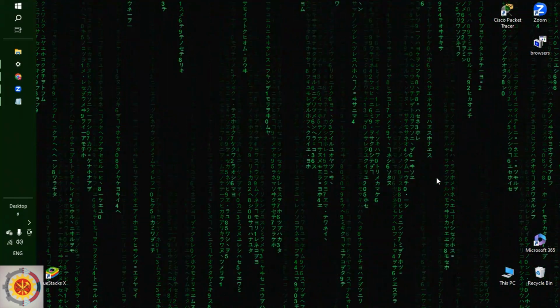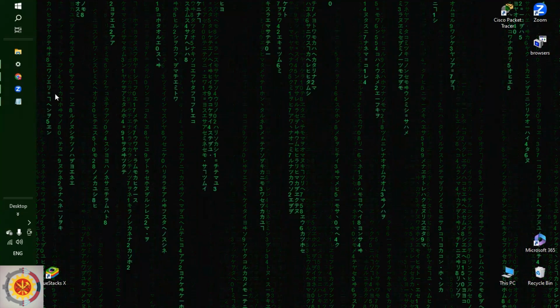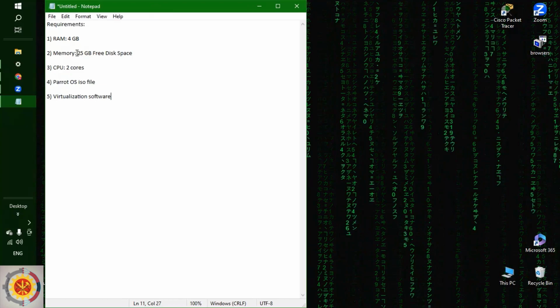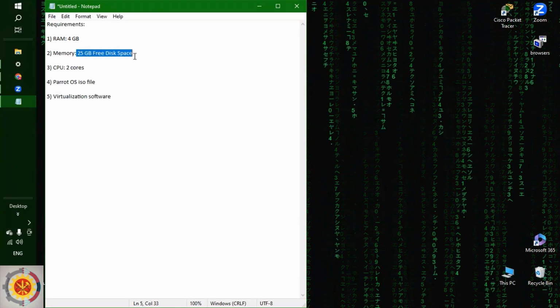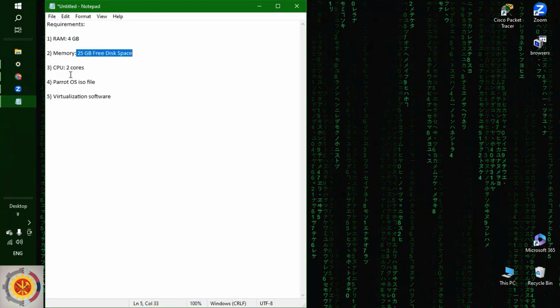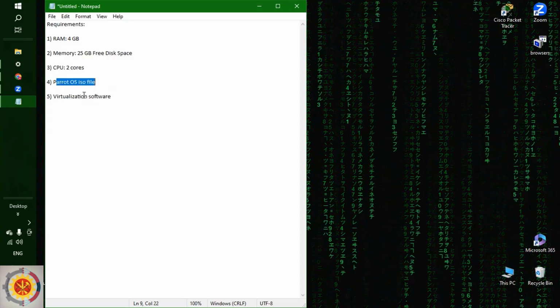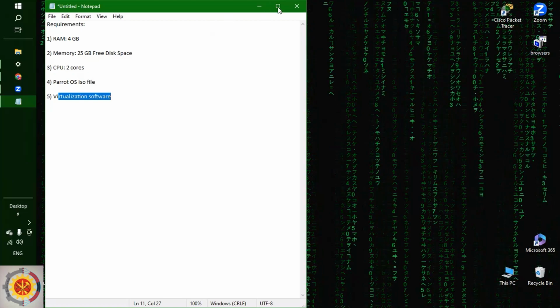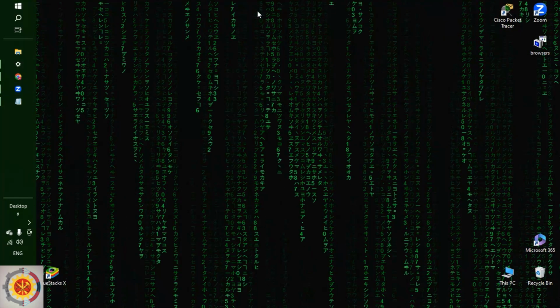Before we pursue the installation process, let's see the requirements. 4 gig RAM, at least 25 gig free disk space, 2 cores of CPUs, Parrot OS ISO file, and virtualization software. We're gonna use VirtualBox for this. So let's start the tutorial.